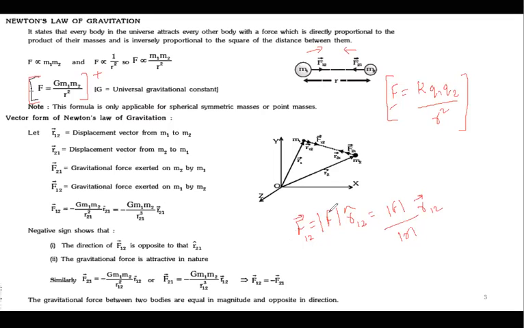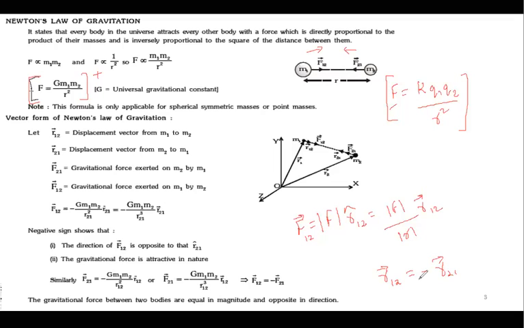Now, if you put this F as G m1 m2 by R square, it is your gravitational force. If you put the other, it is your electrostatic force. So this is the same for both. When you talk about displacement vectors, R12 vector is actually negative of R21 vector.